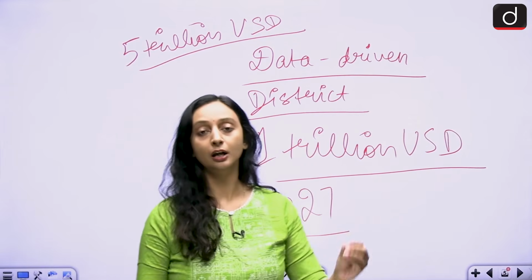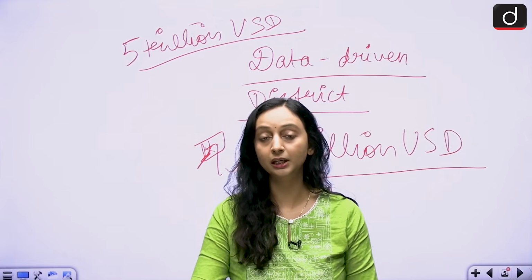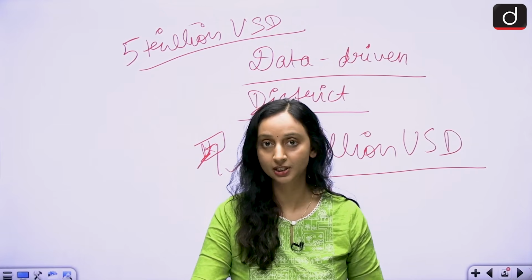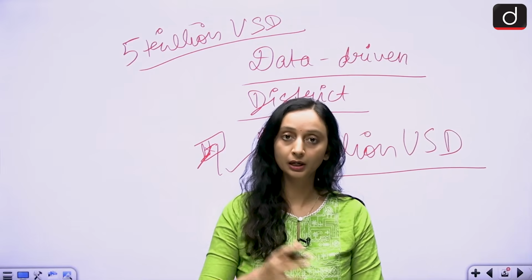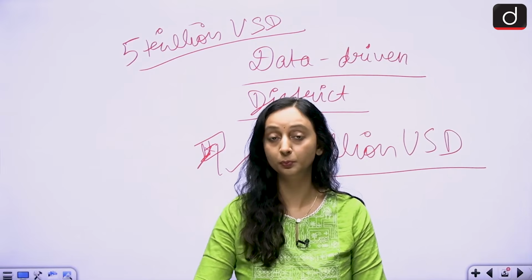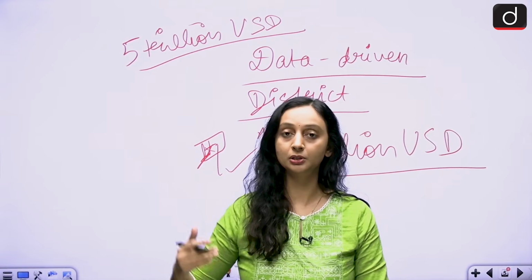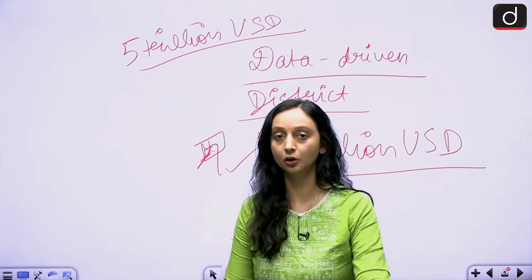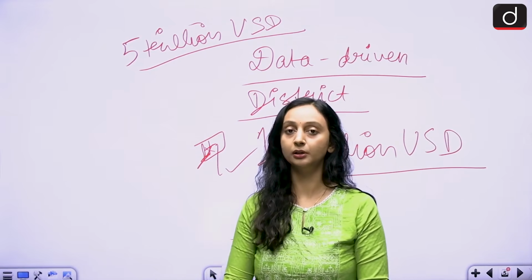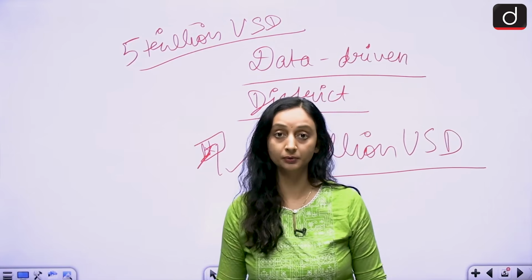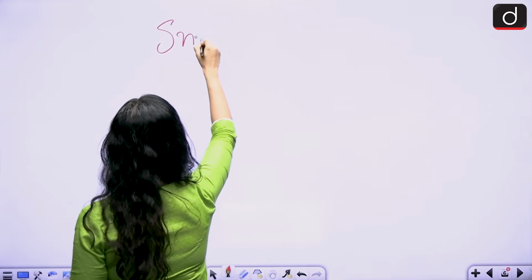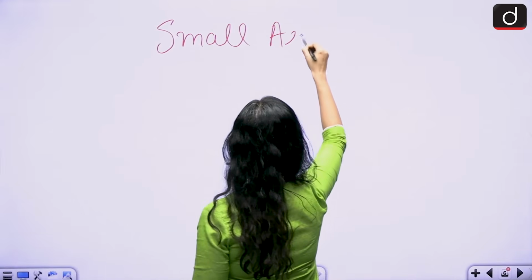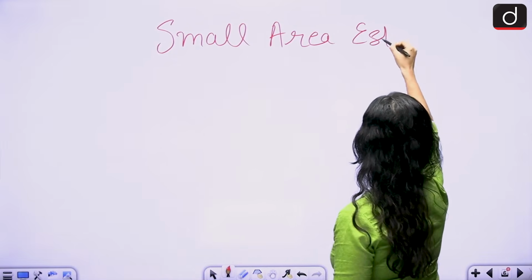In fact, a lot of major policies of the country are being implemented in Uttar Pradesh at the largest scale. And UP is the most populous state of the country. So it becomes very important for the country also to have accurate data from UP in order to fulfill its own ambitions of becoming a $5 trillion economy. That is why all these things are so important, and UP had to get this district level information. And in order to get the district level information, UP made use of small area estimation.